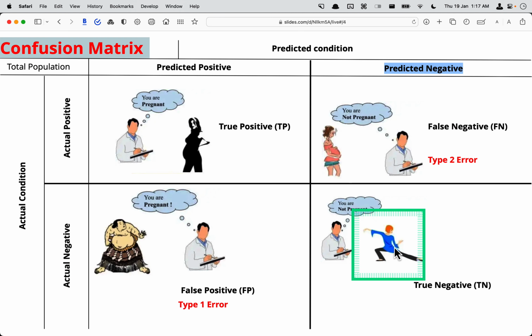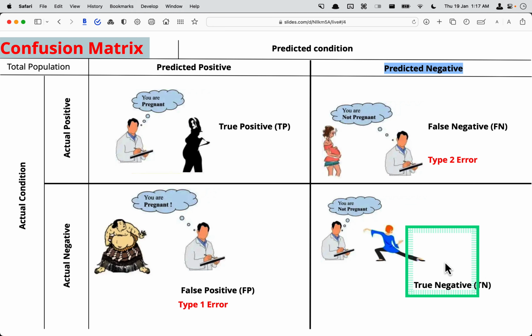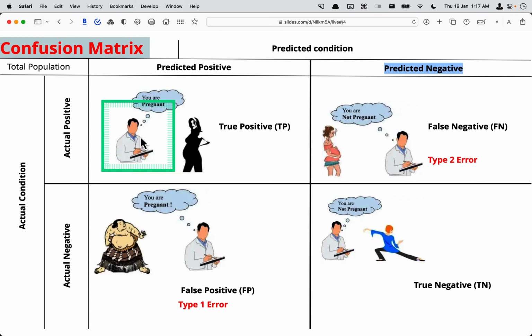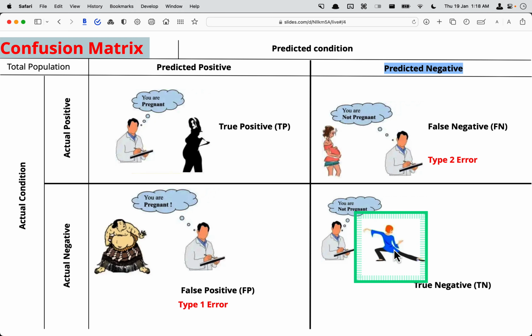So this column is a true negative, meaning what you are predicting is also not true. It came out to be false. So this and this are good cases. In this diagram, for example, this lady is pregnant, and this doctor is saying after some test that you are pregnant, which we can also observe in reality. So true positive means the test done by this doctor was correct, and we go to this column. Doctor is saying you are not pregnant, and from the photo we can say okay, this is also a true negative. This lady is not pregnant, so you are not pregnant, and this is also true.